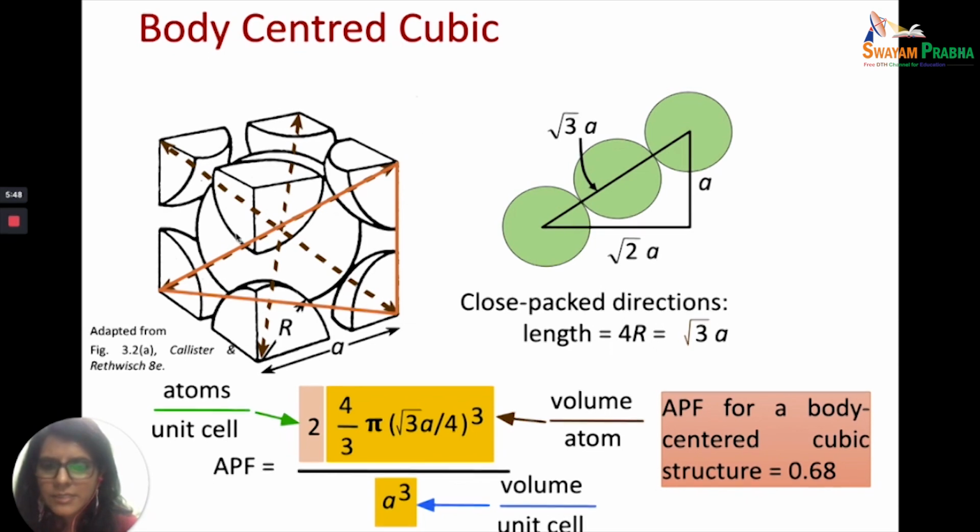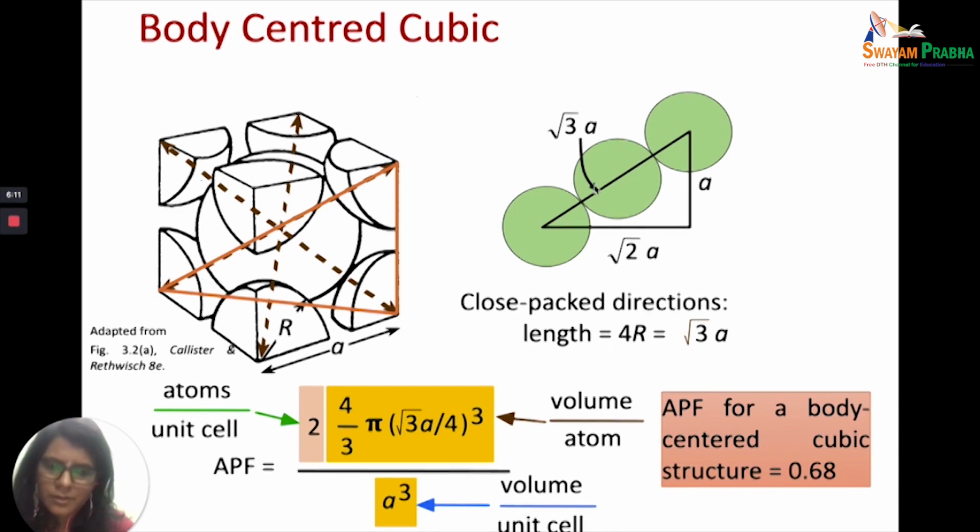Now this body diagonal, we want to find out its length. This face diagonal was equal to root 2a, and this is equal to a. Now just see here. You have one corner, then you have the other corner, and in the middle you have a body-centered atom. Here you have a, here you have root 2a.